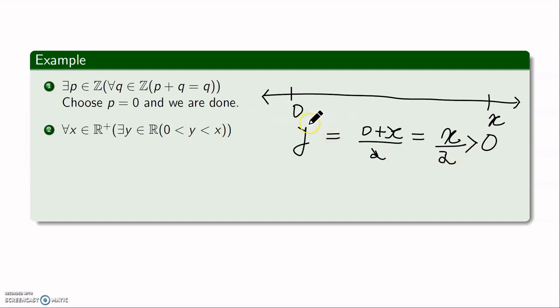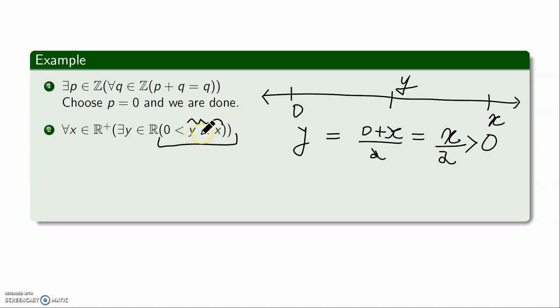So we have identified one point. Now we have to give a valid argument saying that y lies strictly between 0 and x. Although we know that y is exactly in between 0 and x, we need a valid argument in support of this statement. So 0 is less than y, that is, y is greater than 0, is already clear from here, because x and 2 both are positive. We need to show that y is strictly less than x.